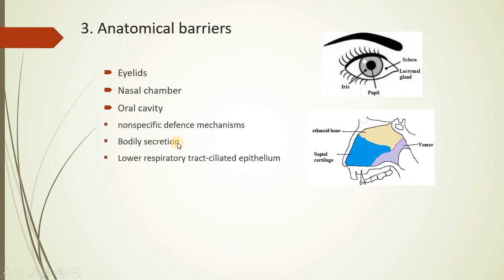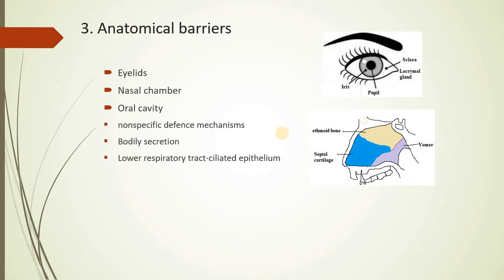Further, different bodily secretions in the form of tears or saliva help in imparting protection against the pathogen, and there are certain structures like ciliated epithelium which prevent the entry of particulate matter or pathogens into the interiors of the body, right?